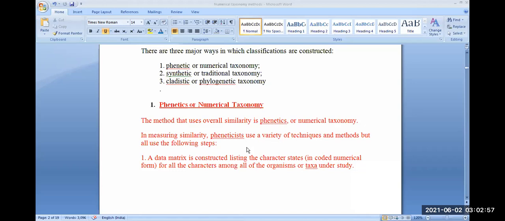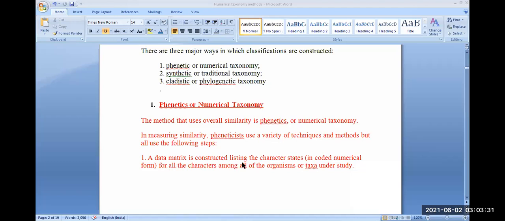In measuring similarity, phoneticists and numerical taxonomists, जिस तरह डाटा सिस्टमैटिस्ट्स जो डाटा इस्तेमाल करते हैं फॉर कंस्ट्रक्टिंग एवोल्यूशन, इसी तरह they use a variety of techniques and methods, but all use the following steps. What are those steps in numerical taxonomy or phonetics? Number one, a data matrix is constructed.